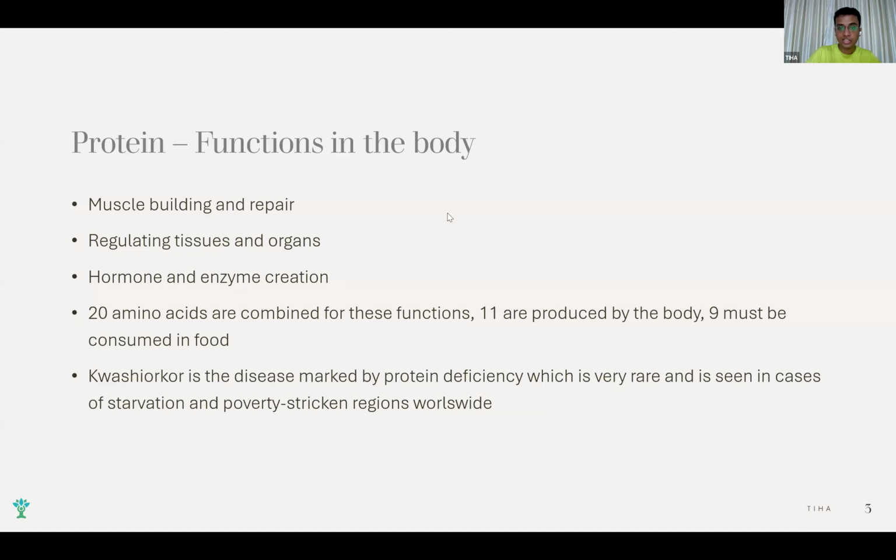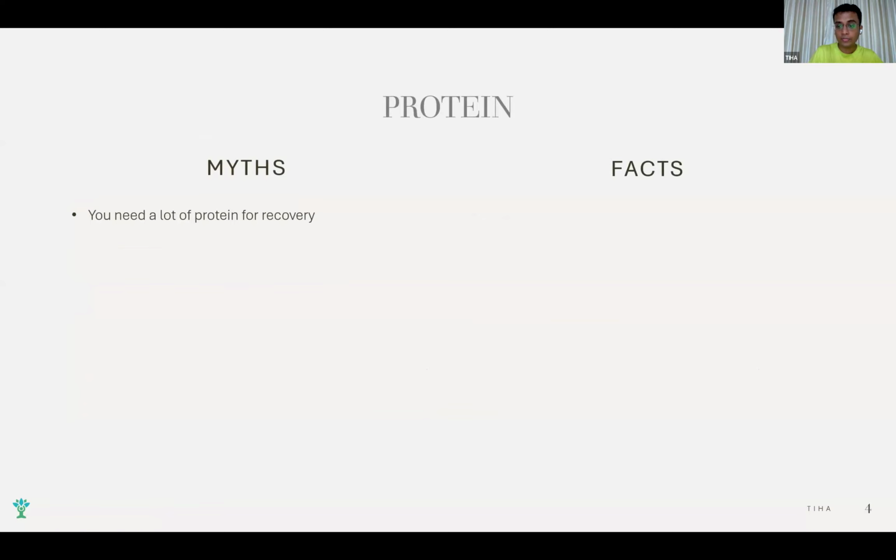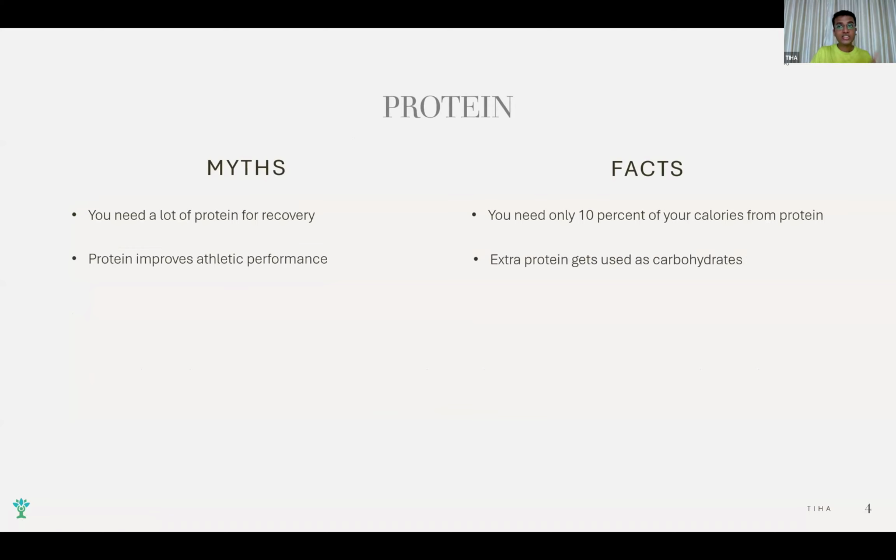I'll just share the next screen. Yeah. So protein myths and facts, this is very important. As I told, there is a myth that you need a lot of protein. The fact is that you need only 10% of your calories from protein. Next, gym goers and athletes believe that protein improves athletic performance, but the fact is that extra protein that we consume just gets used as carbohydrate. It gets converted to glucose. Our liver converts it into glucose because our muscles, our cells don't need that extra protein, and that is just being used as carbohydrates in our body.